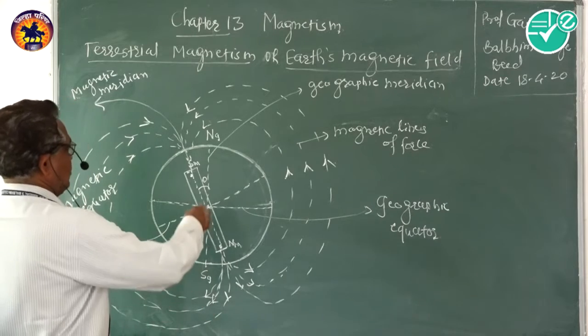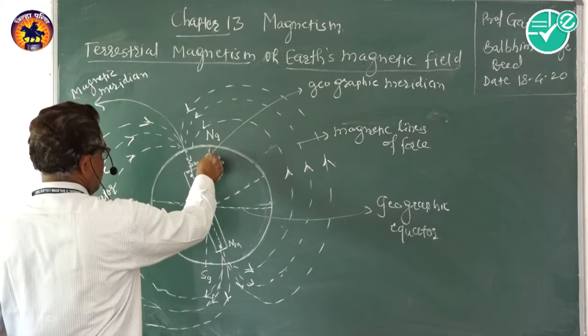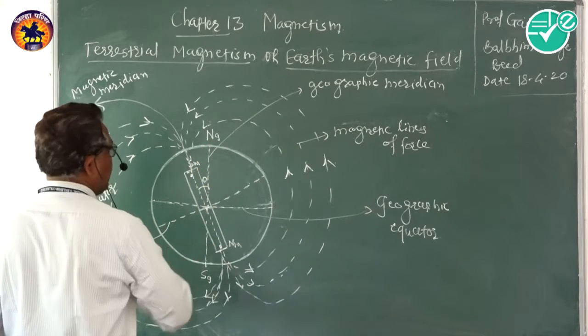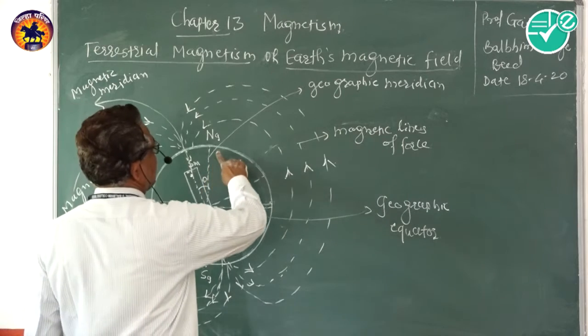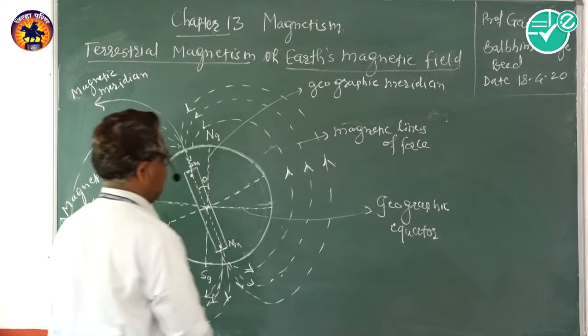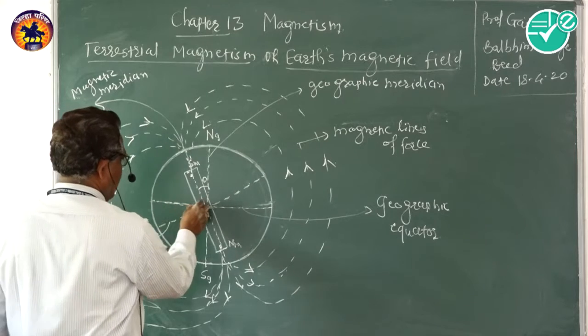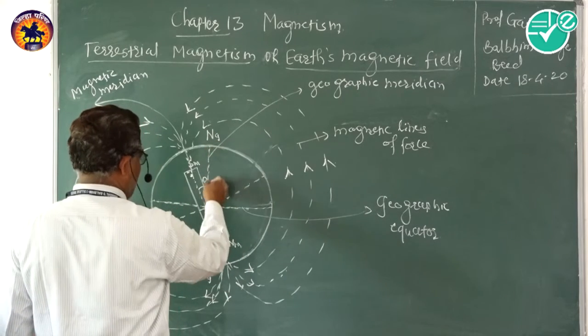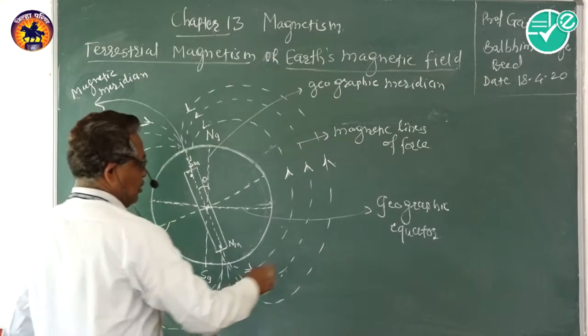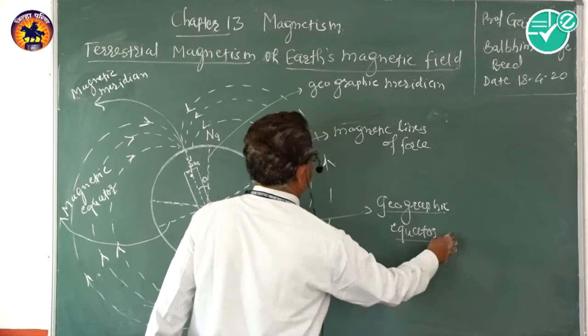Now this is NGSG. NGSG is nothing but the geographic meridian, and this line which is perpendicular to the geographic meridian is nothing but the geographic equator.